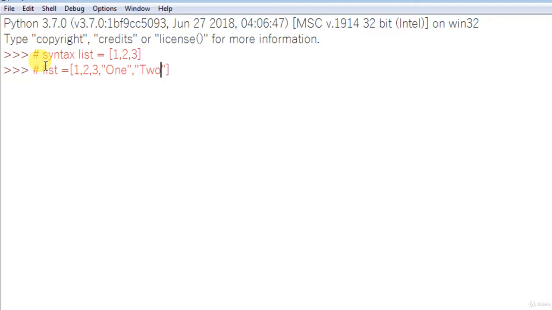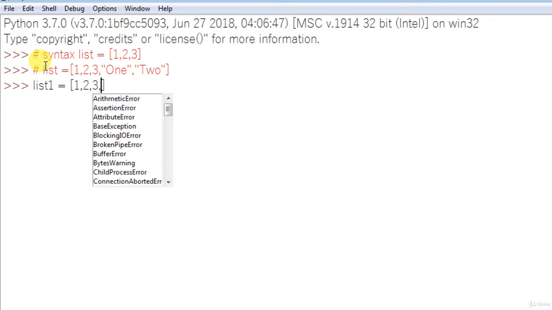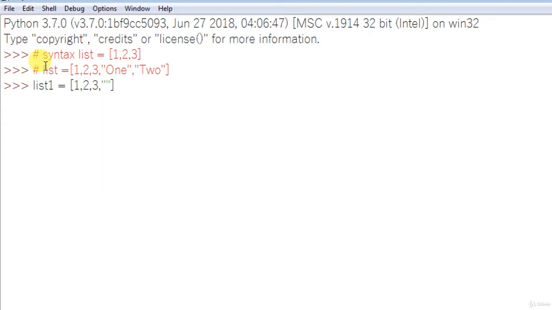Okay, let's create a simple list and I'll show you how it looks. I have a list called list1 is equal to square bracket, 1 comma 2 comma 3 comma, and I can also have some names, John and Dennis and Matthew.